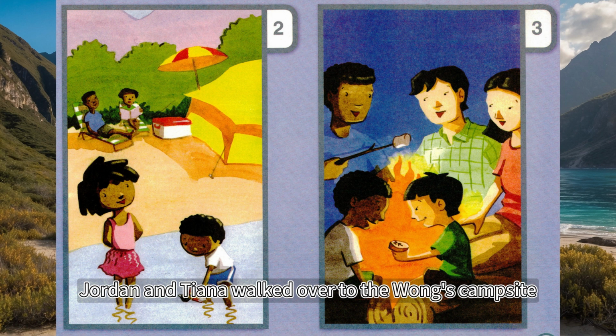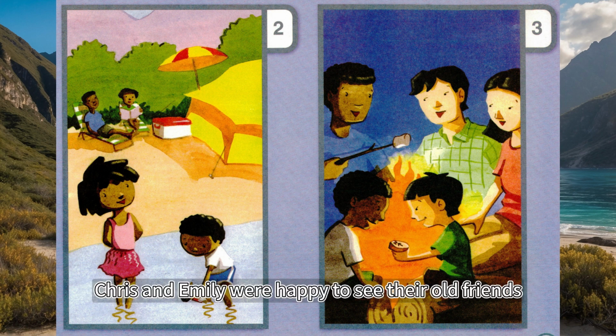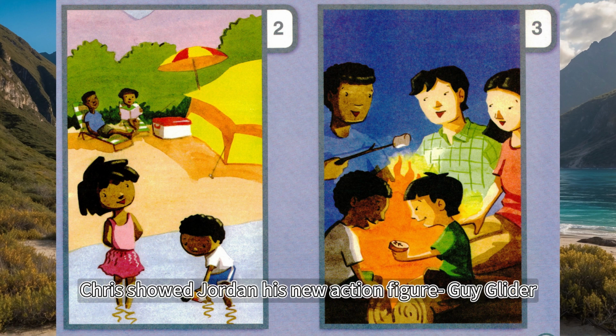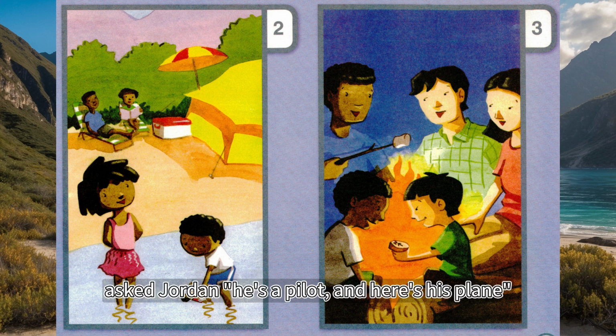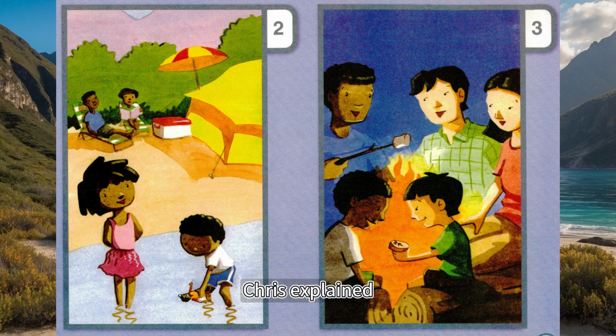Jordan and Tiana walked over to the Wong's campsite. Chris and Emily were happy to see their old friends. Chris showed Jordan his new action figure, Guy Glider. "What does Guy do?" asked Jordan. "He's a pilot, and here's his plane," Chris explained. He picked up a toy jet and made a swift move through the air.